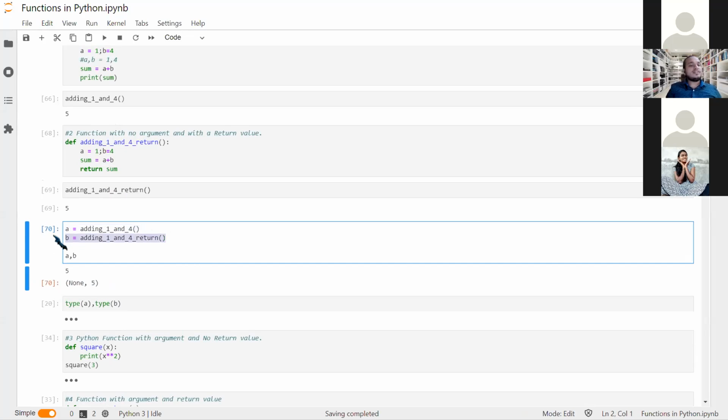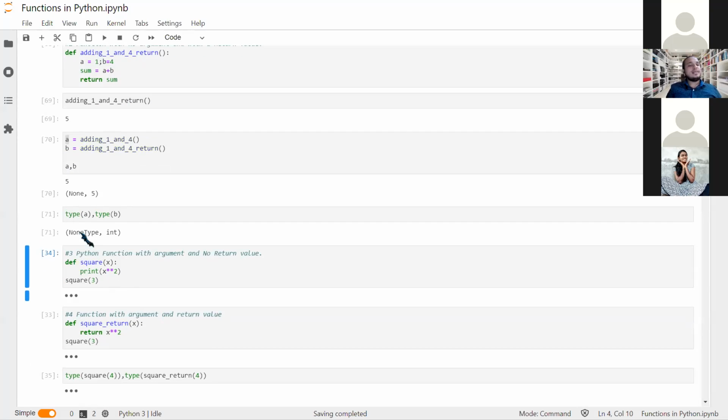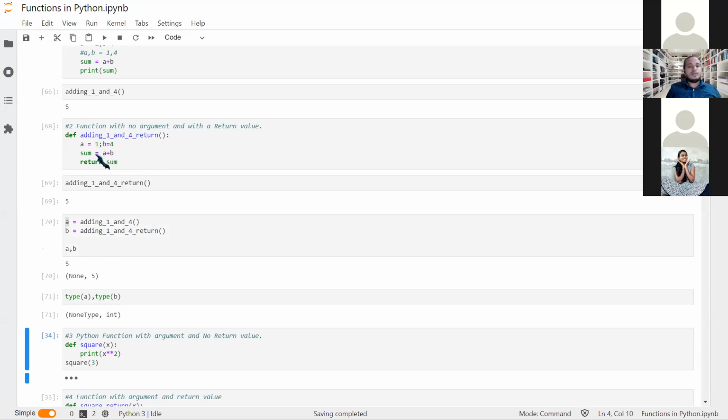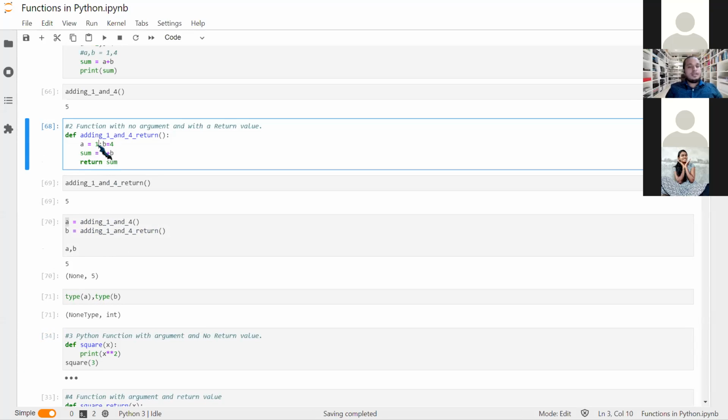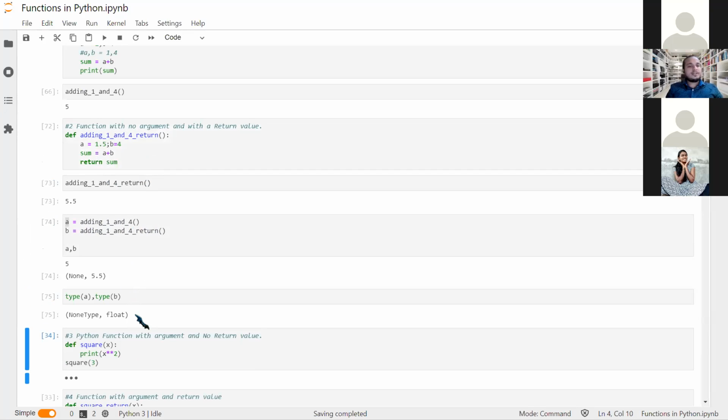But when we see this second function, when we use this return, it gets saved as a variable. So b is regarded as a variable, also a is regarded as a variable, but it is giving you the None value. So when I see the types, we can see that type of a is a NoneType and type of b is an integer type. So it can be anything. We can take anything, say 1.5. So what change do we get is, now it is a float.